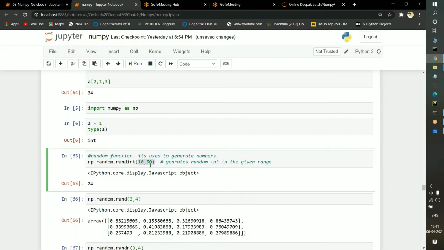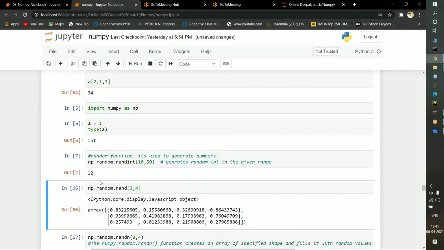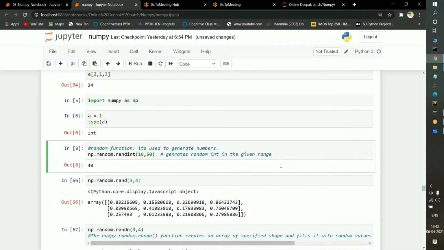So what do you mean by this? From 10 to 50, it will select one random value. I am passing the range here. I am not passing from 0 to infinity, I am passing from 10 to 50, and it selects one random value. If I execute this command again, see, another random value is selected. If I execute it again, 140 is selected. So it just selects a random value.